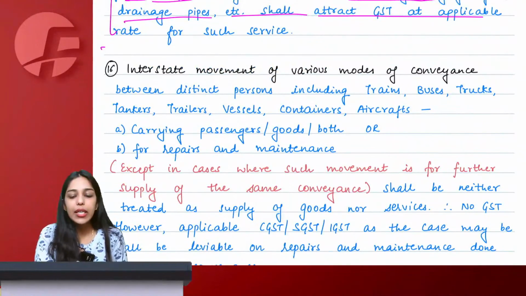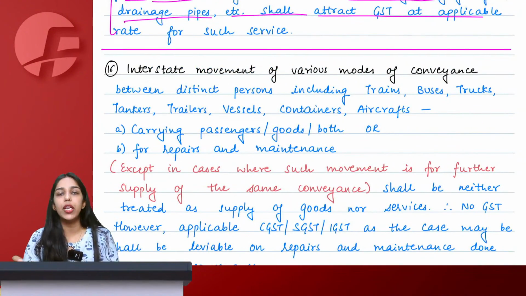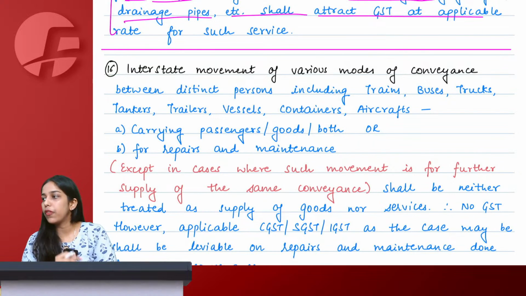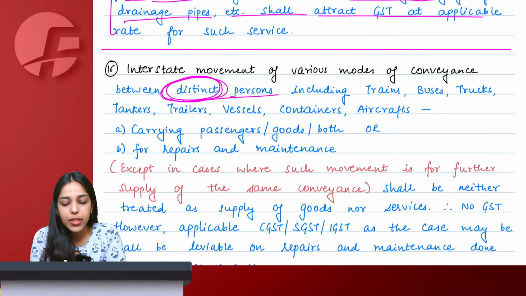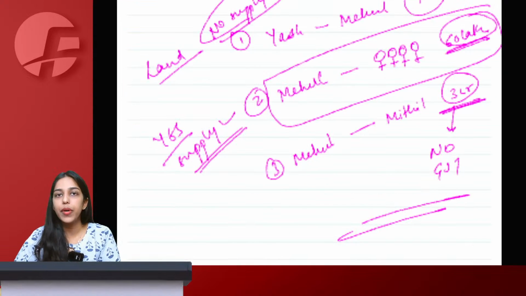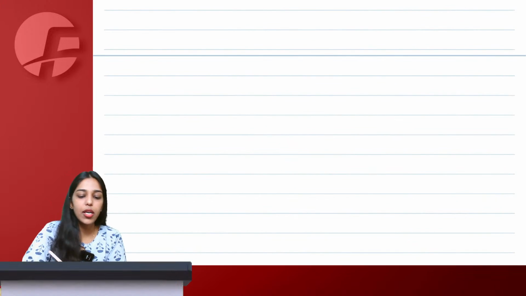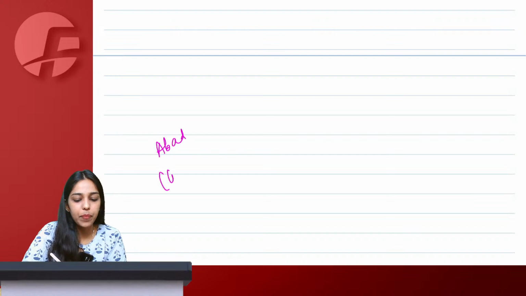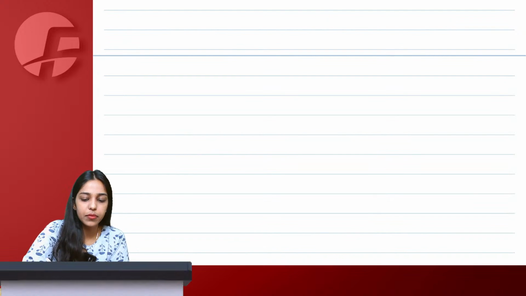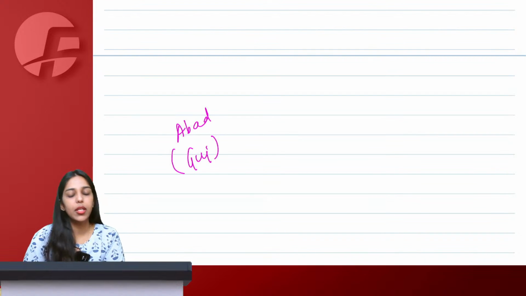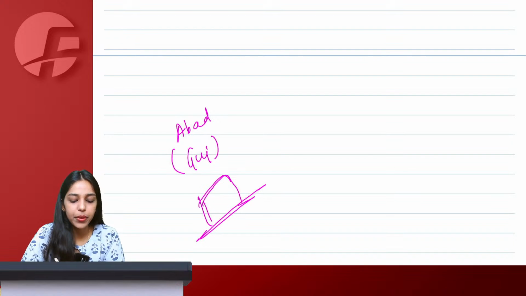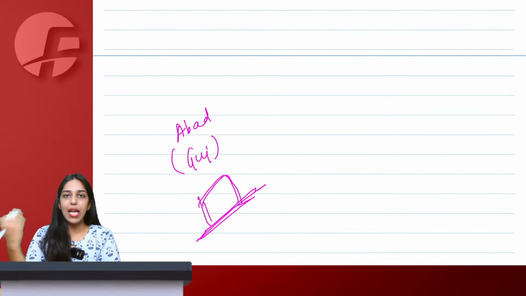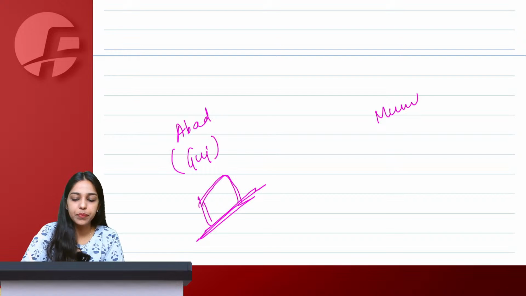Alright. Then interstate movement of various modes of conveyance between distinct persons. See, what is the issue arising here? So let's say I am staying at Ahmedabad, Gujarat. I have one shop here. I also have one more establishment, one more shop in Mumbai.